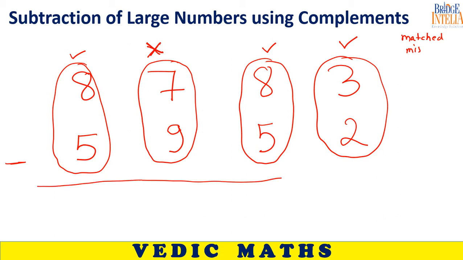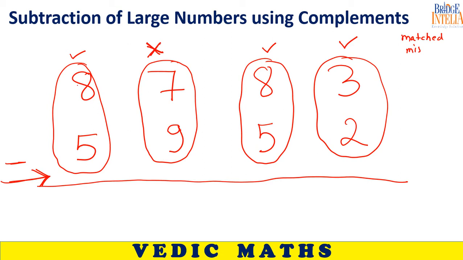Let us solve this. We are very jiddi, very adamant. We will move in this direction only. Nobody can stop us. So let us move. 8 minus 5 equal to how much? 3.